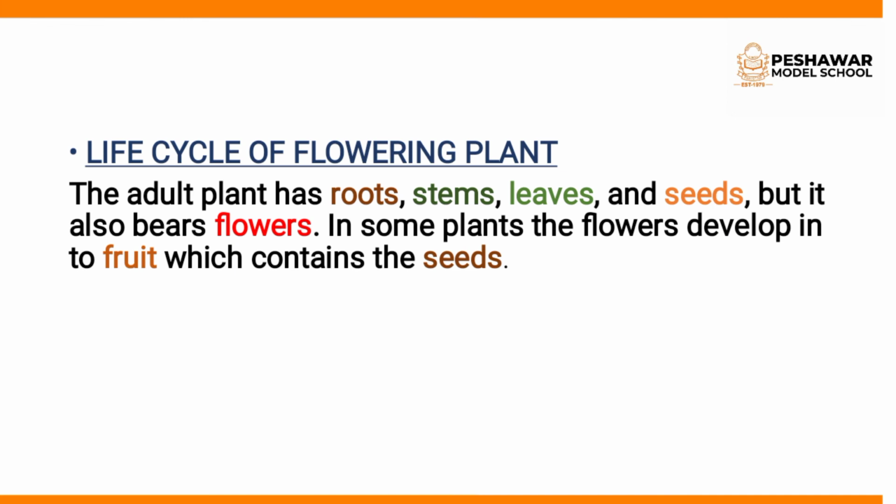So the adult plant has roots, stems, leaves and seeds, but it also bears flowers. Bears means to give or produce fruits or flowers. In some plants, the flower develops into fruits which contain the seeds.